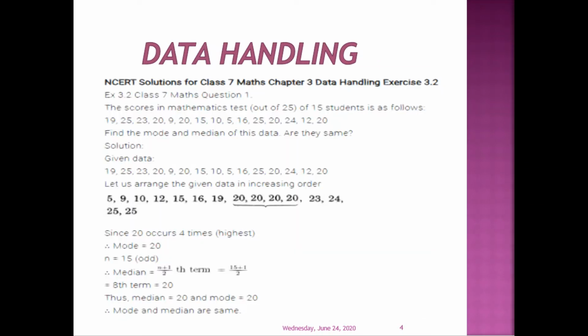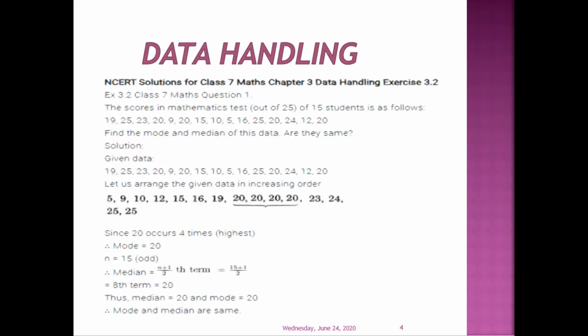Let's move on. Our exercise question number 1: the score of a mathematics test out of 25 of 15 students is as follows in the data. Find the mode and the median of the data. Are they the same? So in this, first, when we have to find the mode and the median, we will arrange them in the ascending order, in the increasing order.